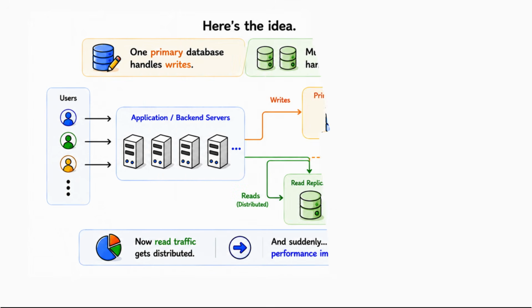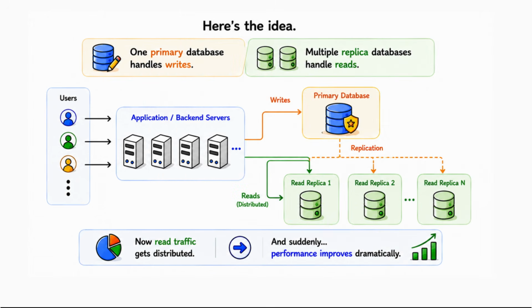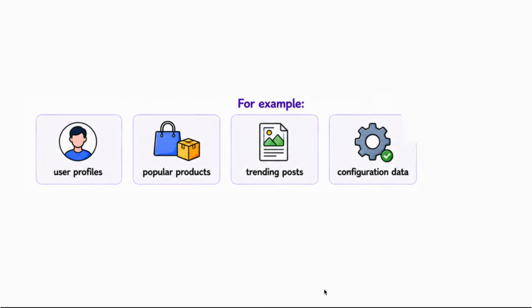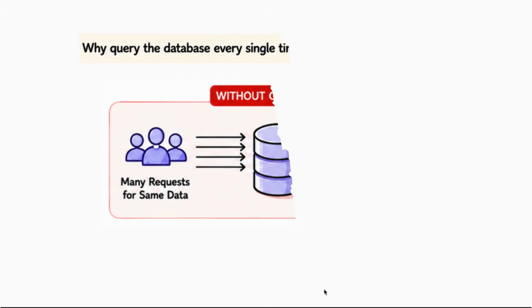But eventually, another major scaling technique appears: read replicas. Here's the idea: one primary database handles writes, multiple replica databases handle reads, and now read traffic gets distributed, and suddenly performance improves dramatically. But even replicas are not enough forever because databases are expensive and many requests repeatedly fetch the same data. For example, user profiles, popular products, trending posts, configuration data. Why query the database every single time?